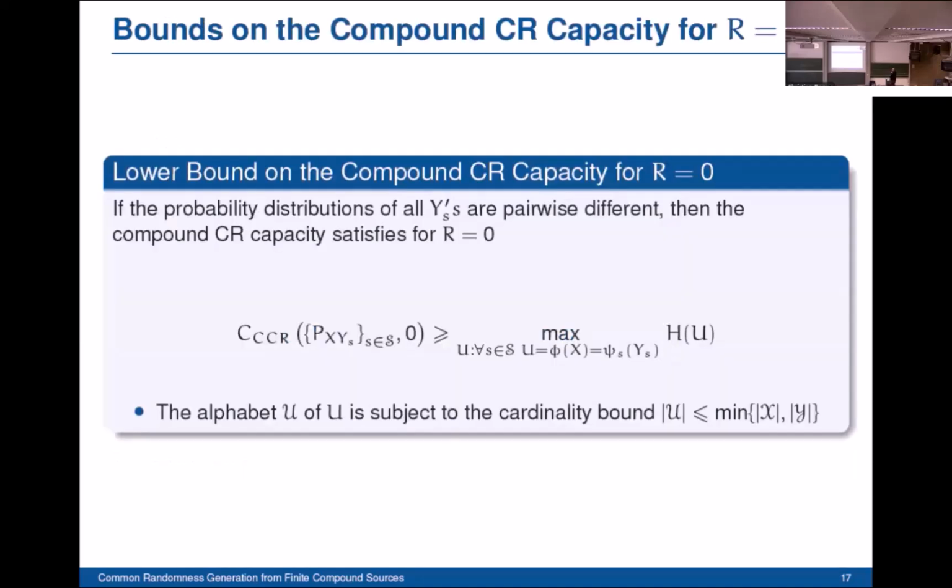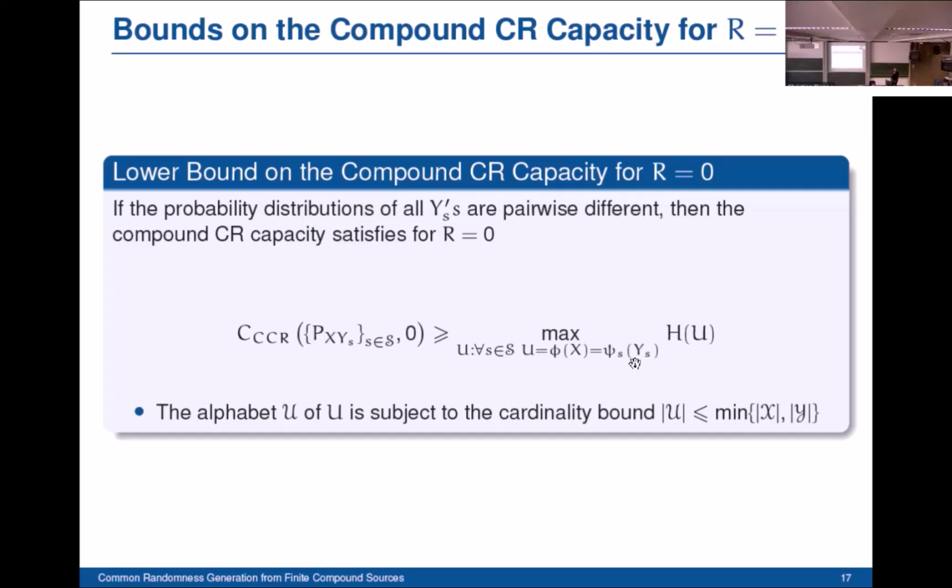We start with the lower bound, and here we assume an additional assumption to prove our lower bound, which is that the probability distributions of all generic variables at terminal B are pairwise distinct. So here the distributions of all Y_S are pairwise different, and we have this lower bound for the case of non-communicating terminals. This lower bound is equal to the largest entropy of a common state-independent function of the generic variable at terminal A and the generic variable at terminal B.